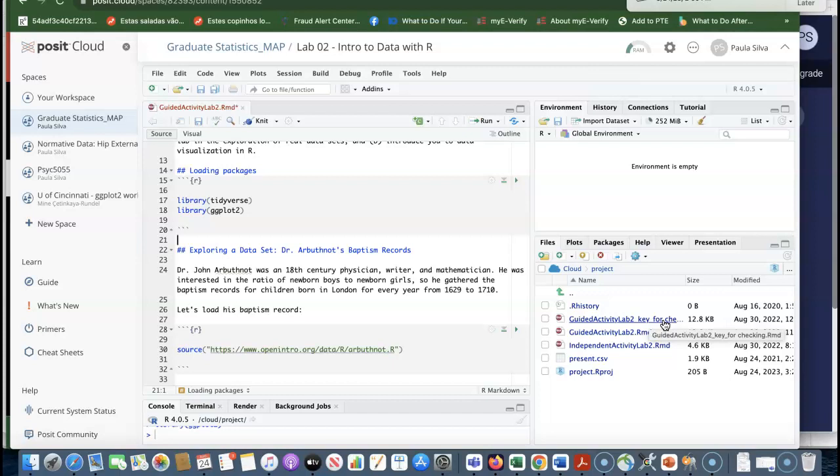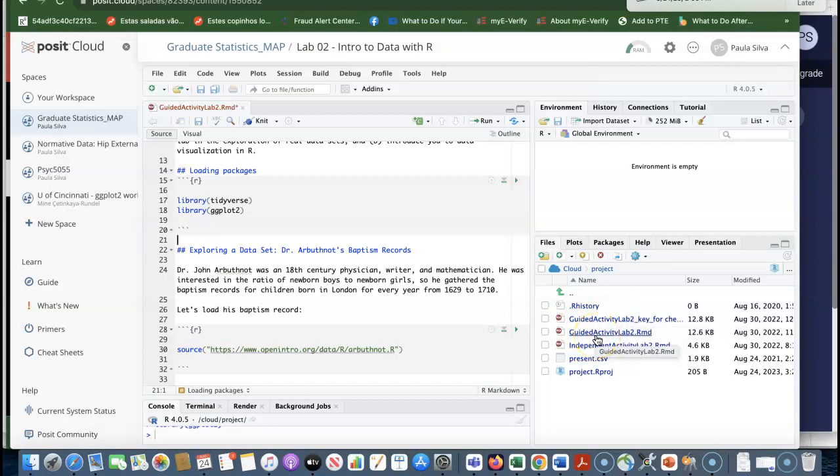Okay? Because it will have already all the answers, and you will not have the opportunity to work on the answers yourself. So make sure you're working on the Guided Activity Lab 2. Complete your answers, then knit. This will create the Word document in the end that you then upload on Canvas. Then you might be wondering, how are you going to know, Paula, whether or not I used the Guided Activity Lab 2 or the key?